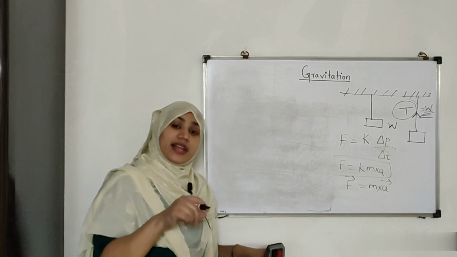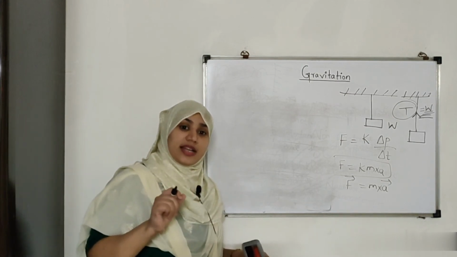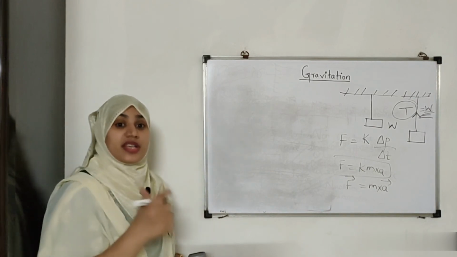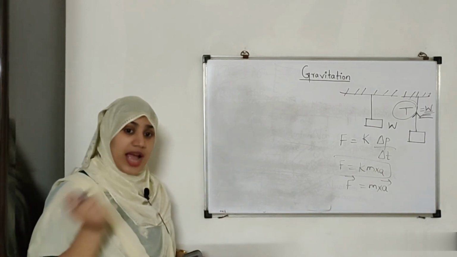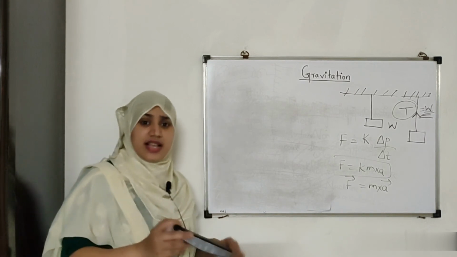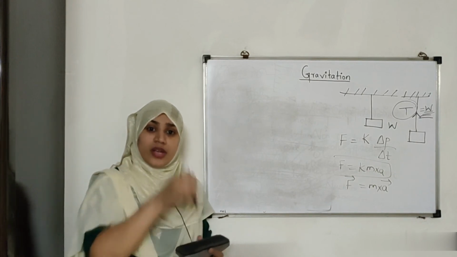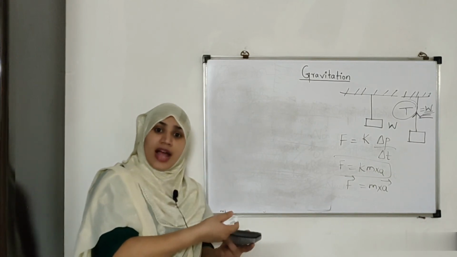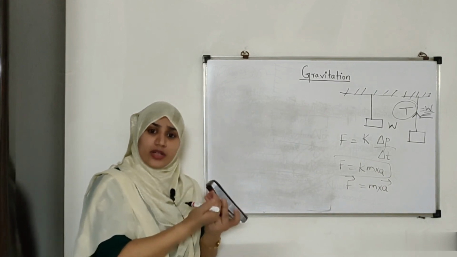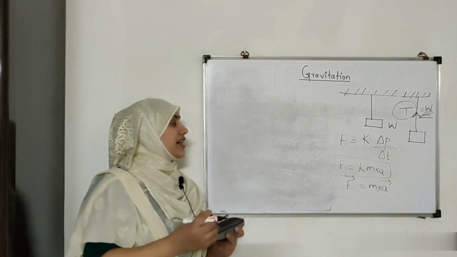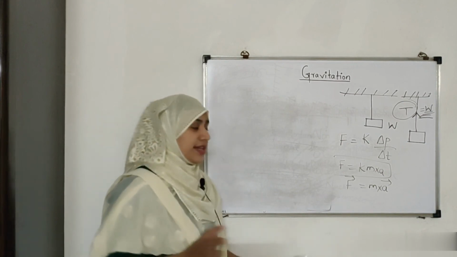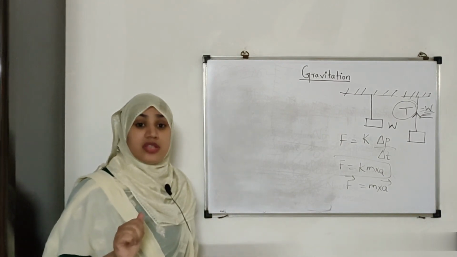And when I release that stone, what are the forces acting? The upthrust of the air which is acting upwards, the resistance by the air is going to act on that stone, and the gravitational force. So whenever we release something, the upthrust of the air is going to act upwards. It's going to try and pull that stone upwards, but the earth's gravitational force is going to try and pull it downwards.